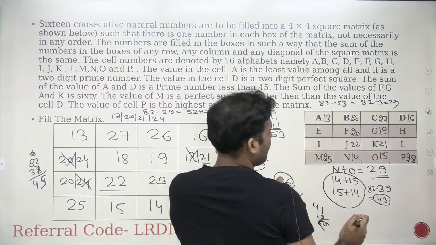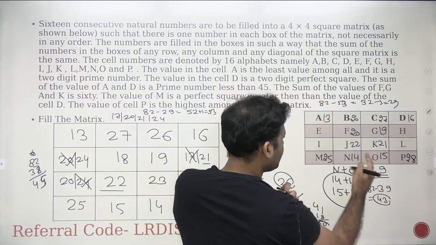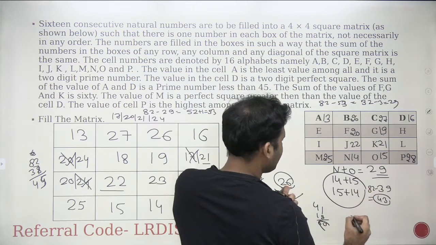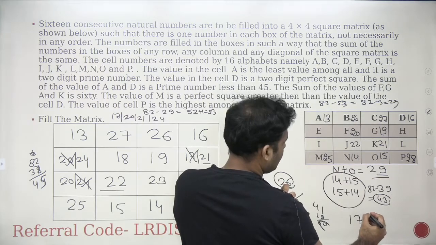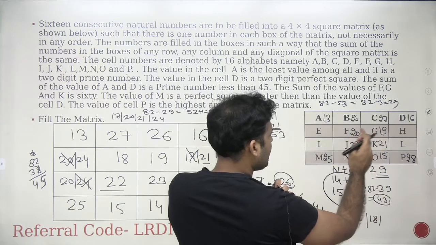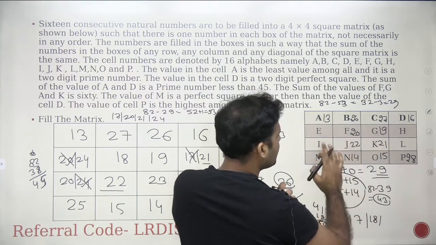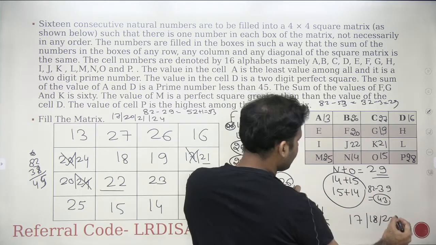And what are the options that are left to me? The options left to me is 14 has been used, 15, 16, 17. 17 is an available option, 18, 19. Okay, 17, 18, right? 19 has been used, 20, 21, 22, 23. 23 is available to me and 24 is available to me.